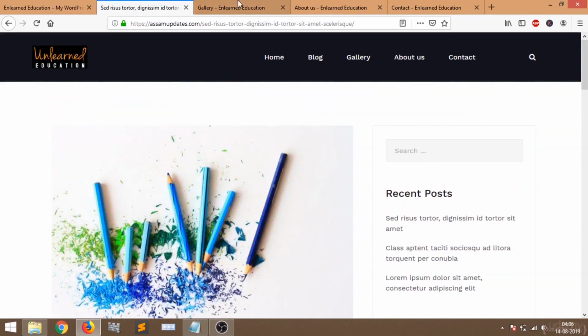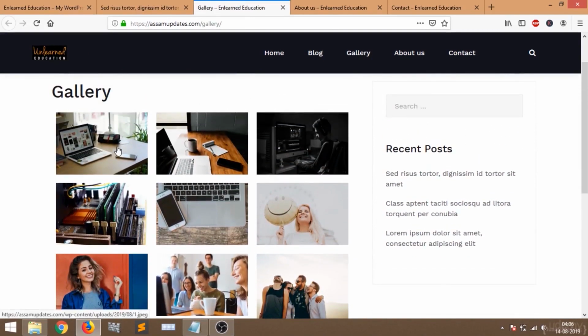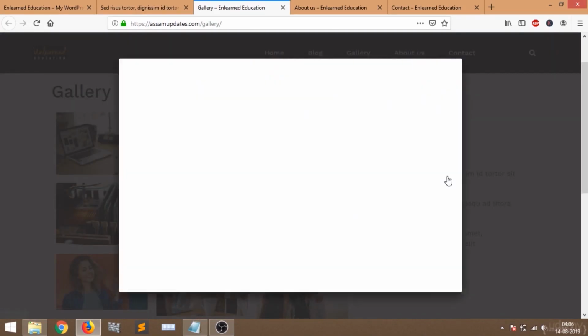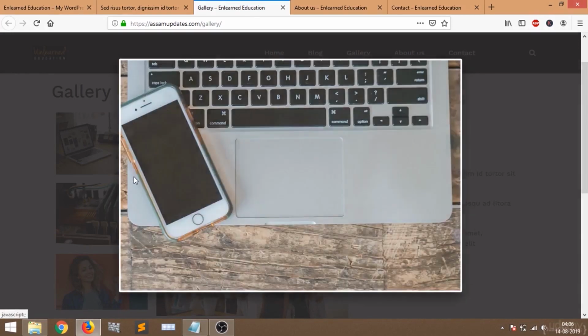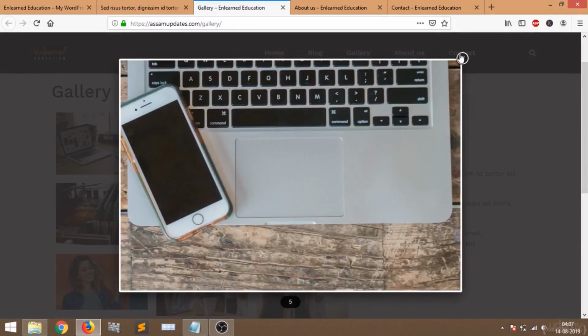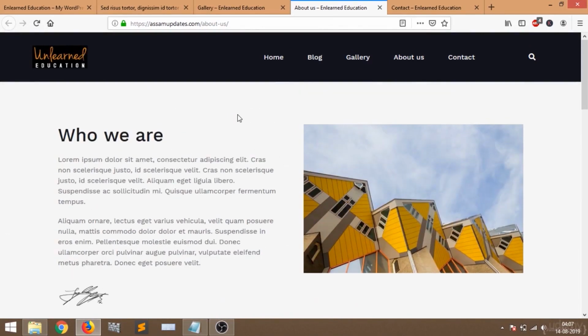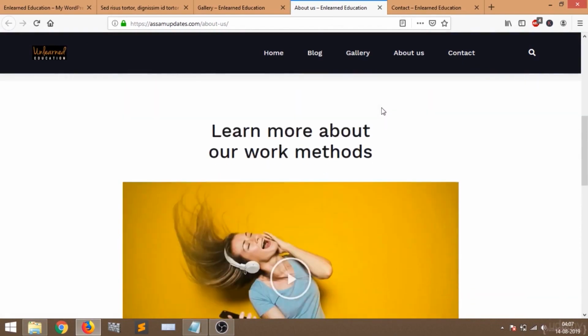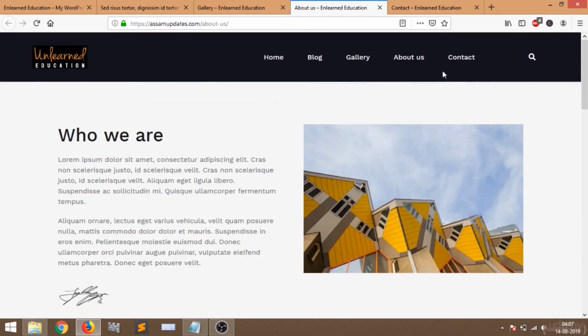Then we have the gallery page. Here we have a beautiful gallery. If we click on the image, then we can use this slider. We can see all the images, next or previous. Let's close it. Then there is our about us page. This is how our about us page looks. It looks beautiful.